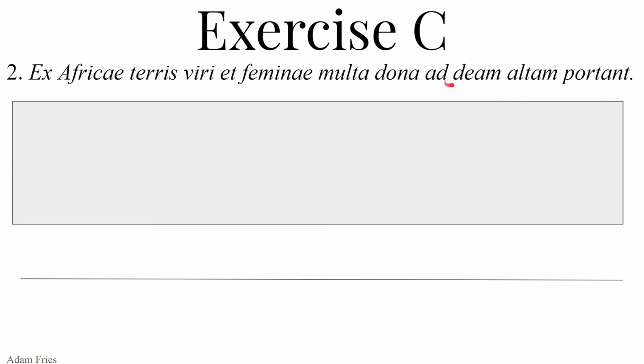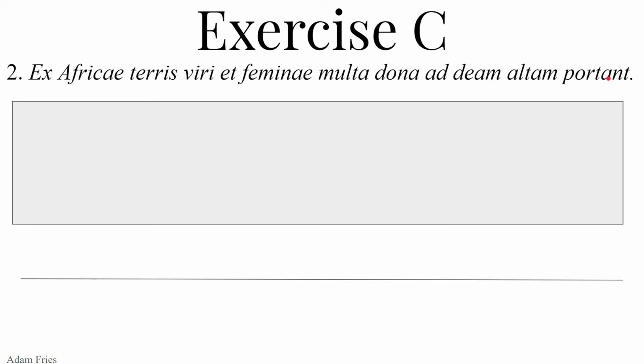So ad deam, to the goddess. Altam, from altus, a, um. Notice we have the feminine altam, accusative singular feminine, to go with the feminine singular accusative deam, goddess. So altam modifies deam. To, or towards, or moving towards the tall goddess. And then portant, our verb, acting like a period, closing out the sententia, the sentence, the thought.